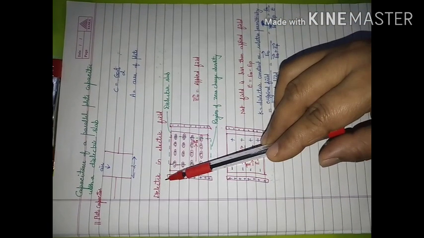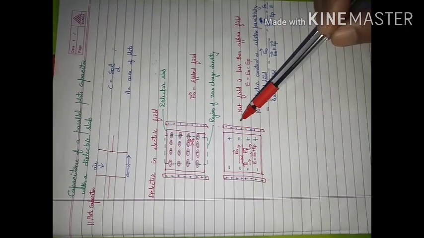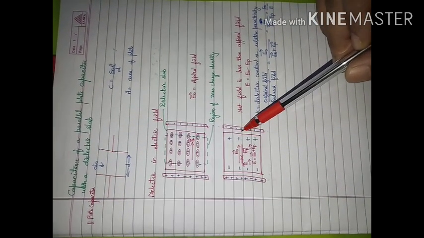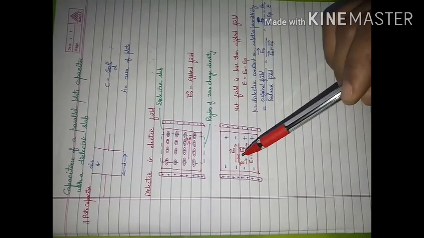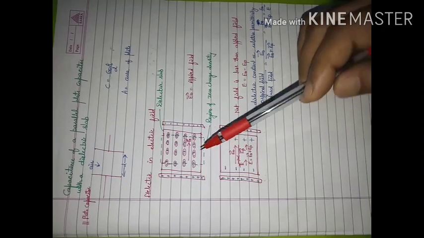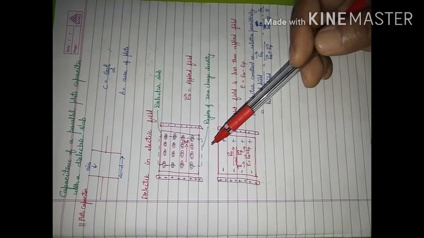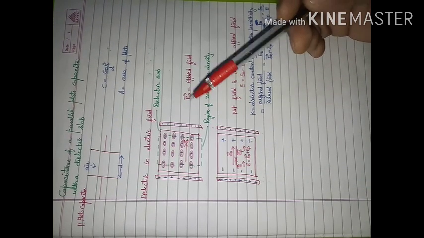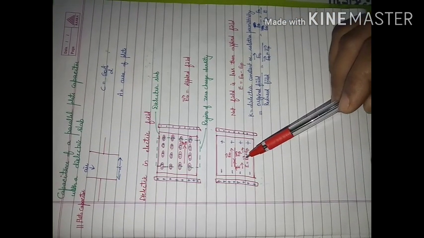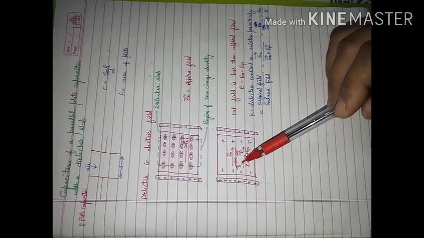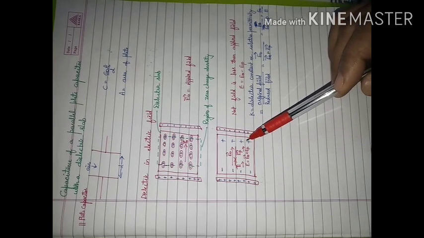And when a dielectric substance is kept in the presence of an electric field, then polarization of its molecules takes place. Either this polarization will increase, or if non-polar molecules are there, then they will get polarized. Due to the effect of this polarization, there will be a field in the dielectric due to the presence of charges here and at this side.